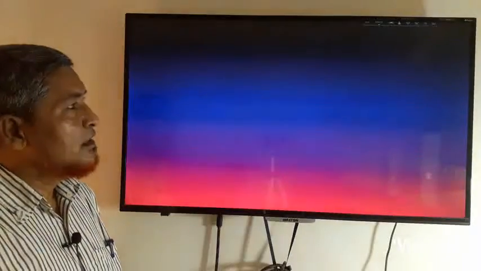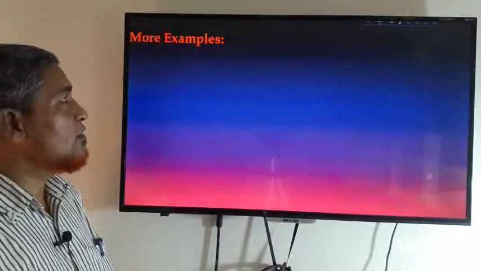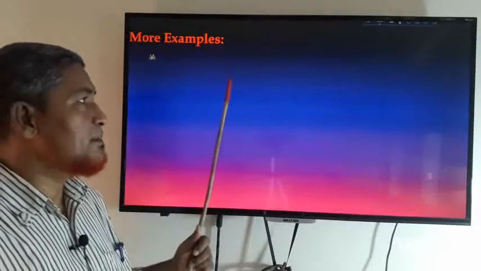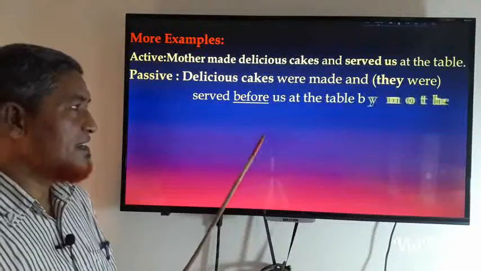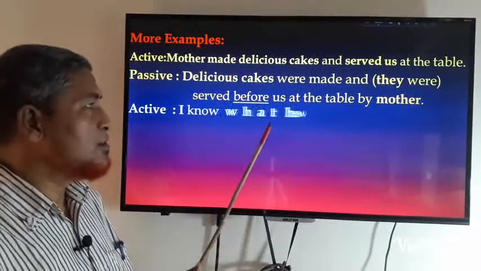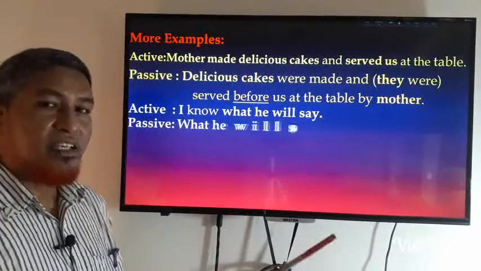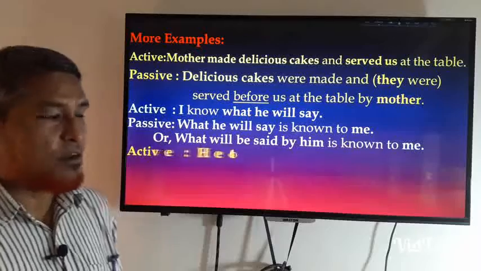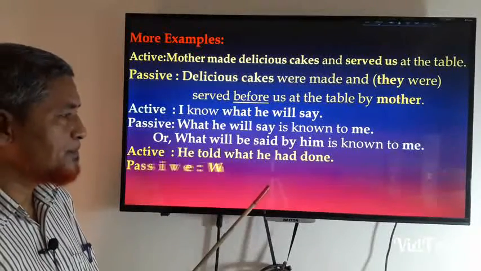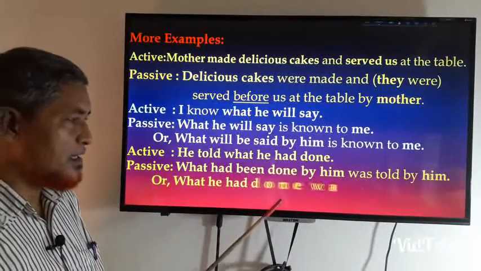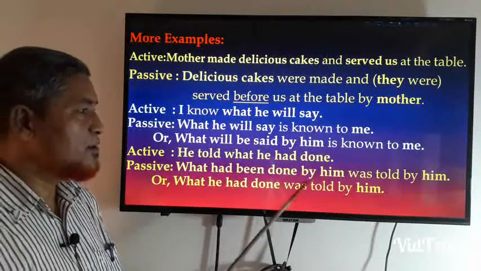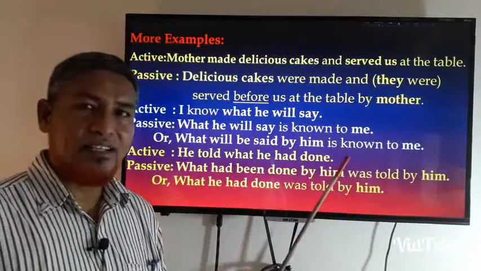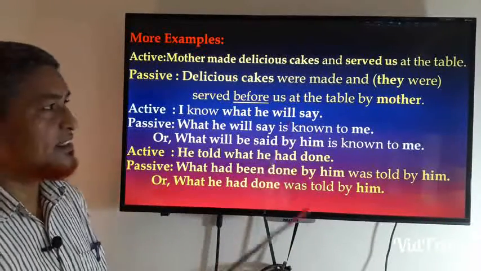Okay, my dear student, here are also some examples of these categories of sentences, and it is your homework. You will have to write them in your exercise book and change them into passive voice like this. And here are also the sentences that have already been done.